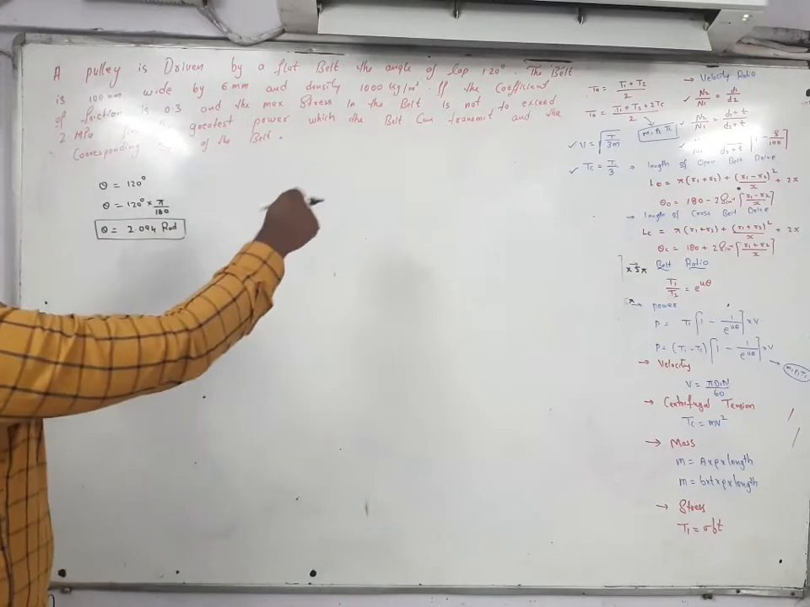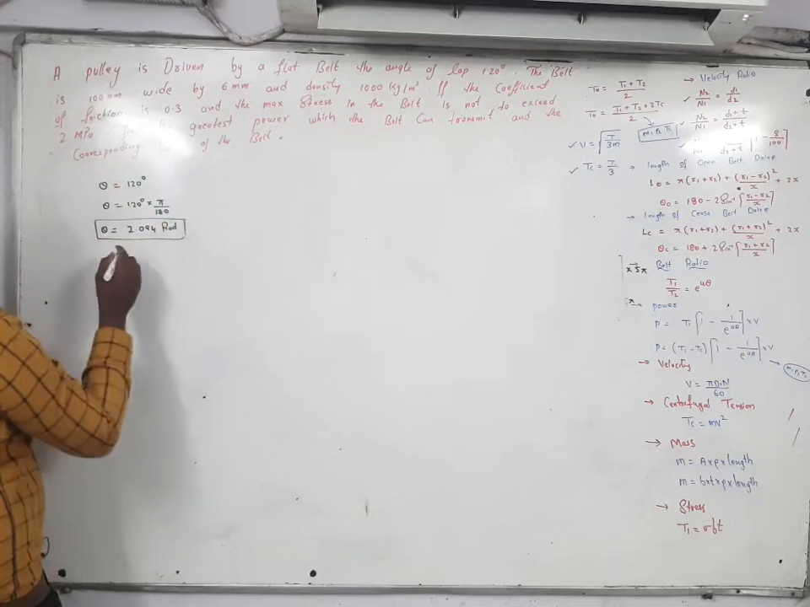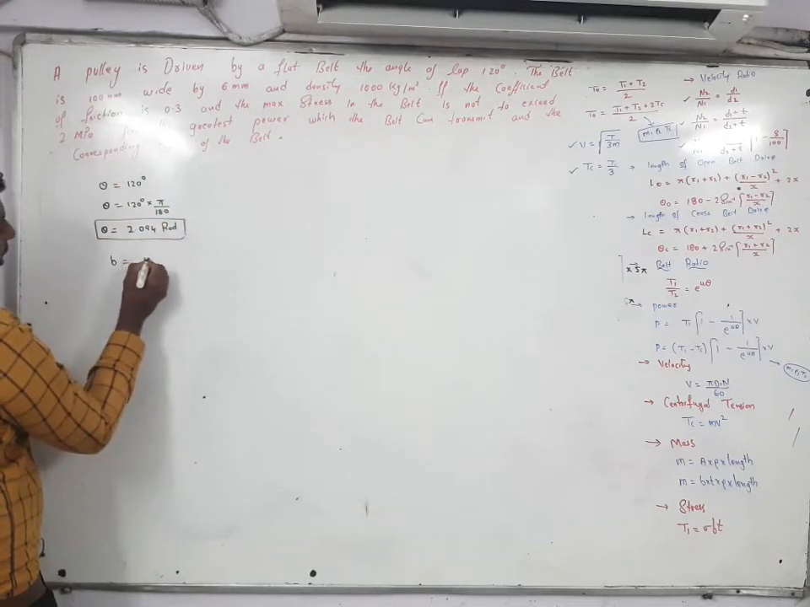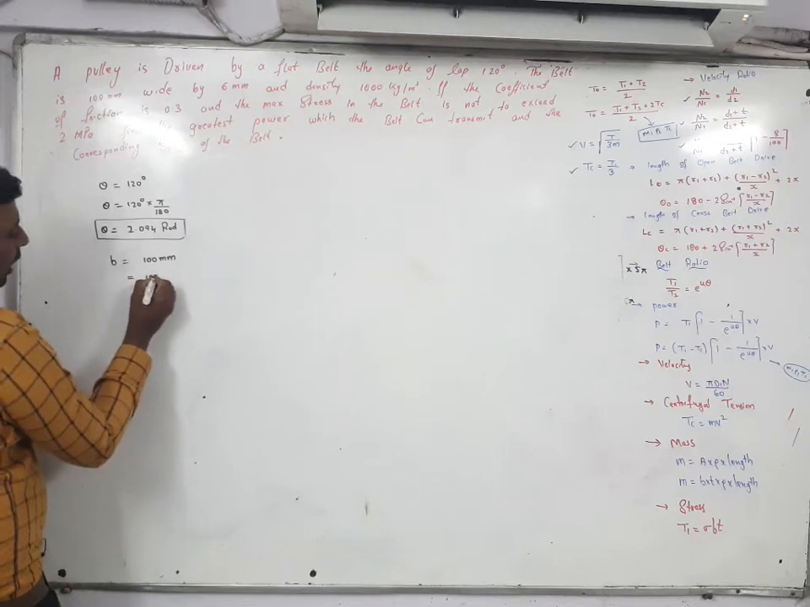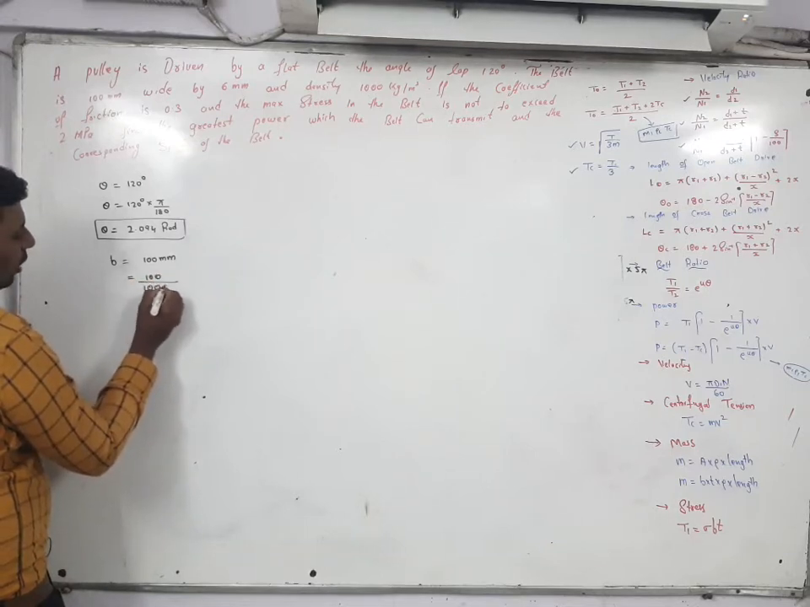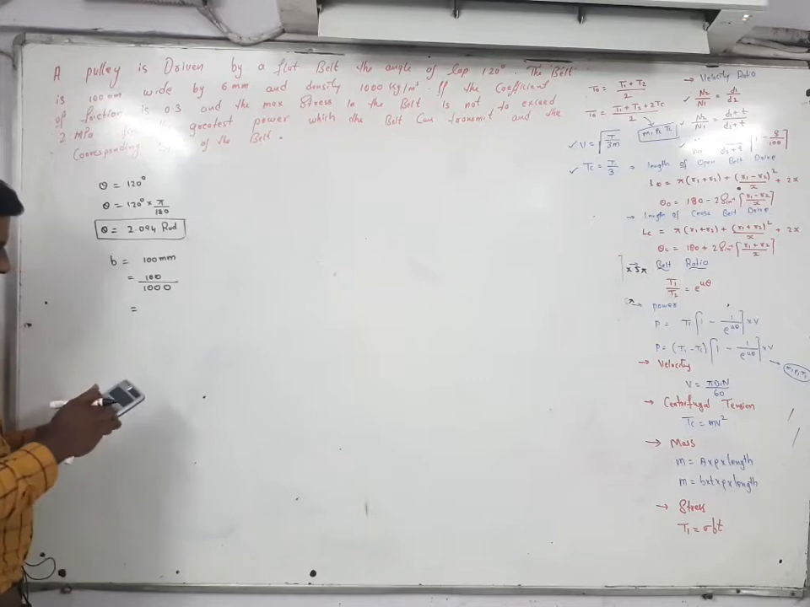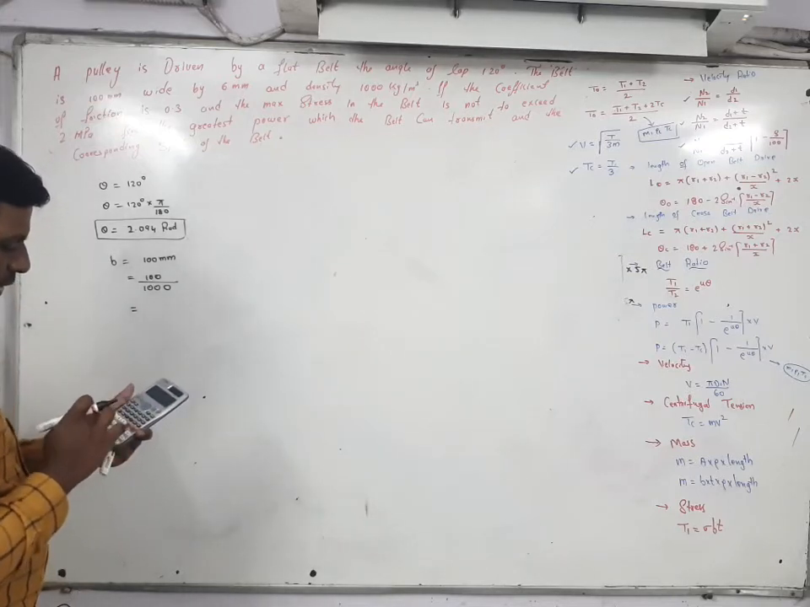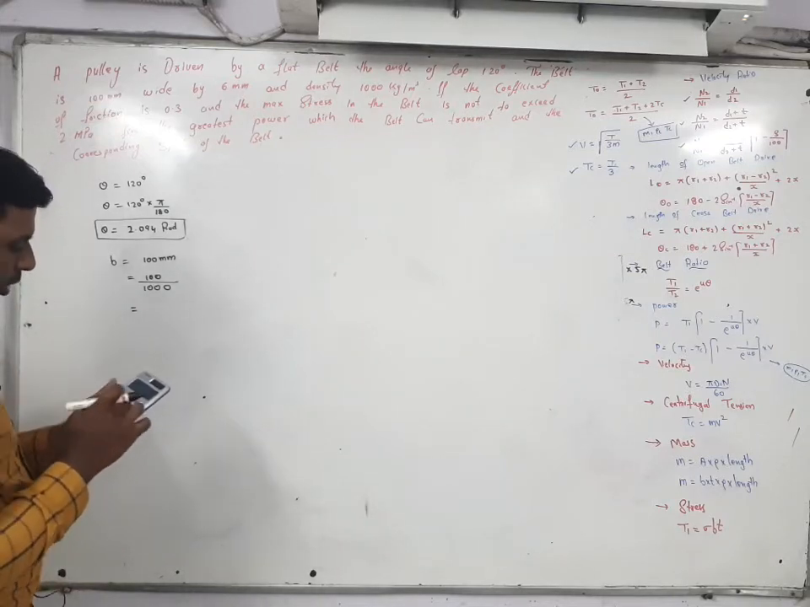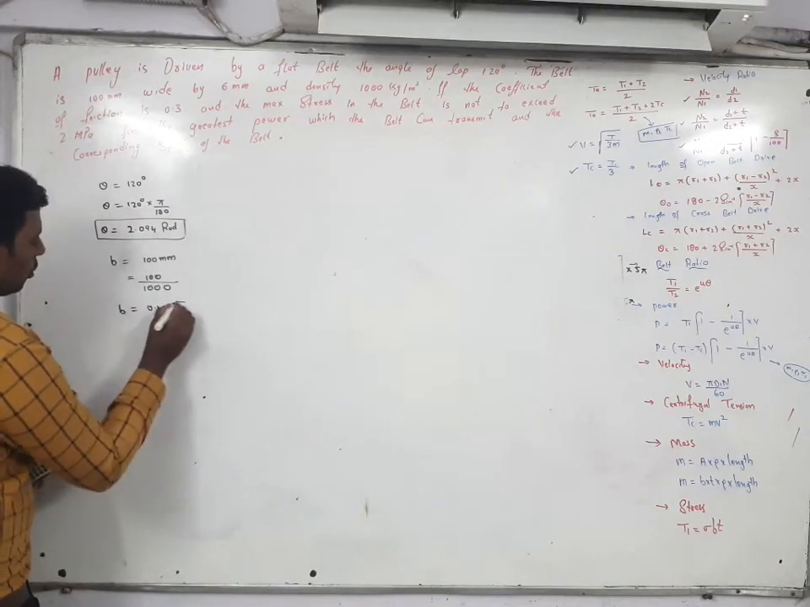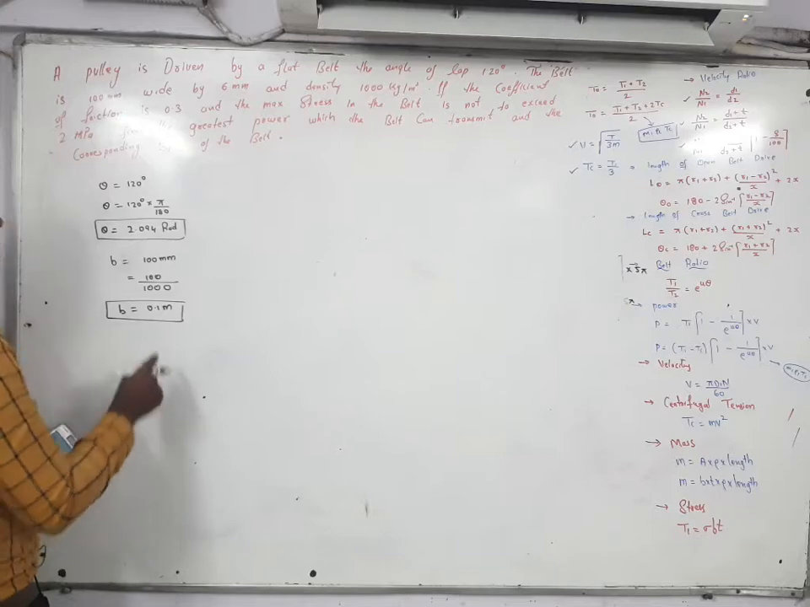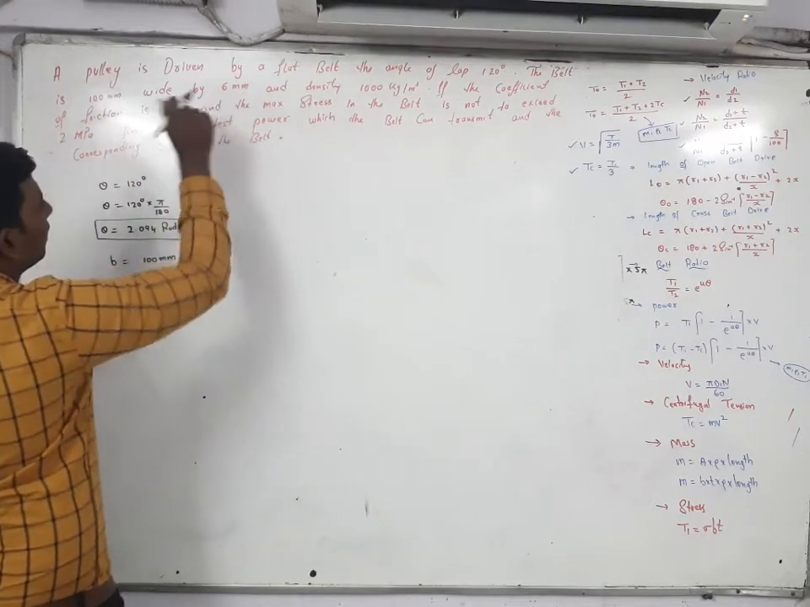Next one, the belt is 100 mm wide. Wide means B value is given. B is equal to how much? 100 mm is given. So here 100 divided by 1000, you have to convert into meter. So here you got 0.1 meter. B value, how much you got? 0.1 meter.